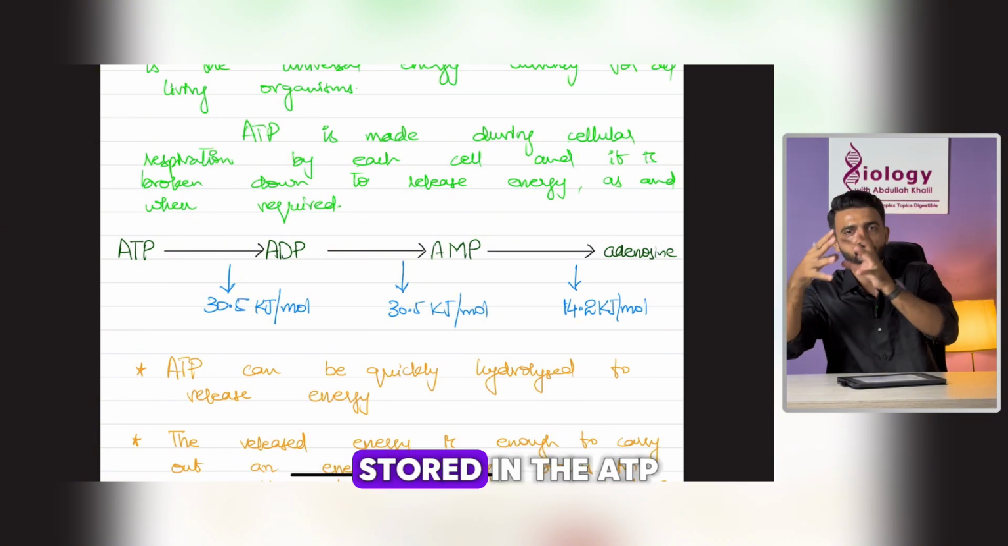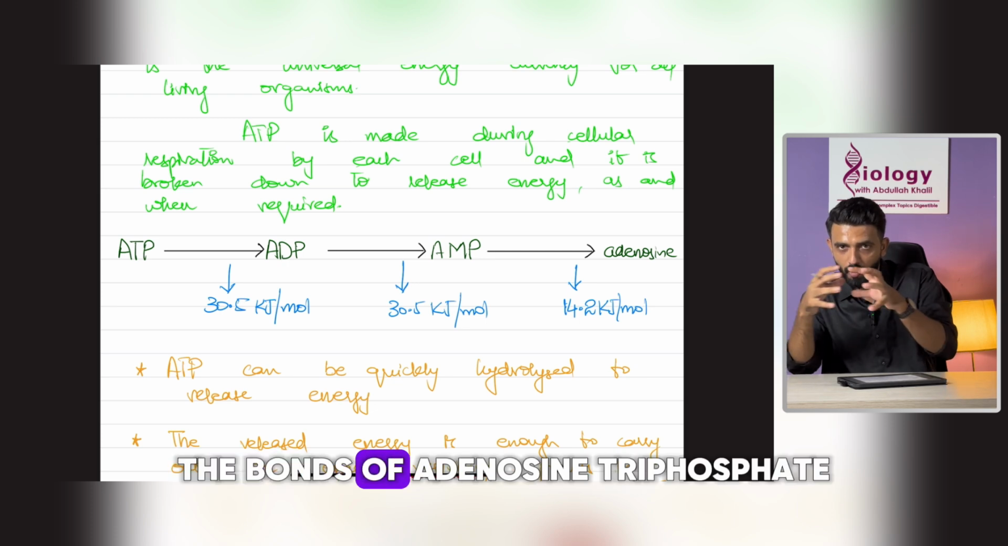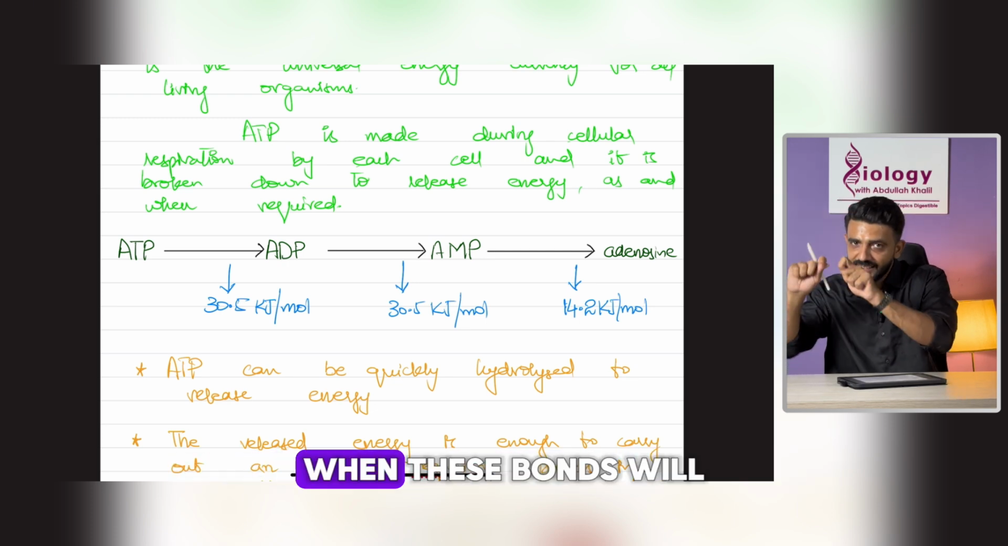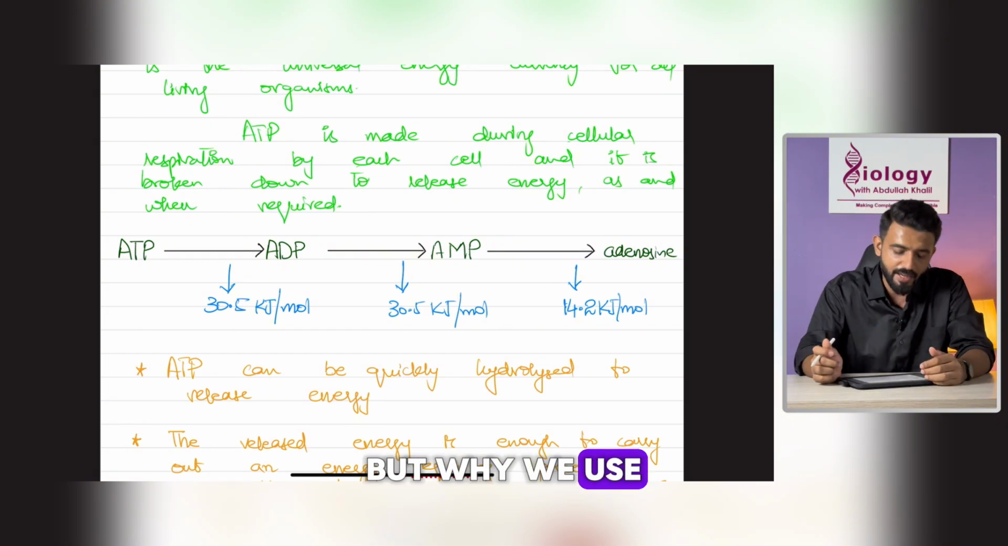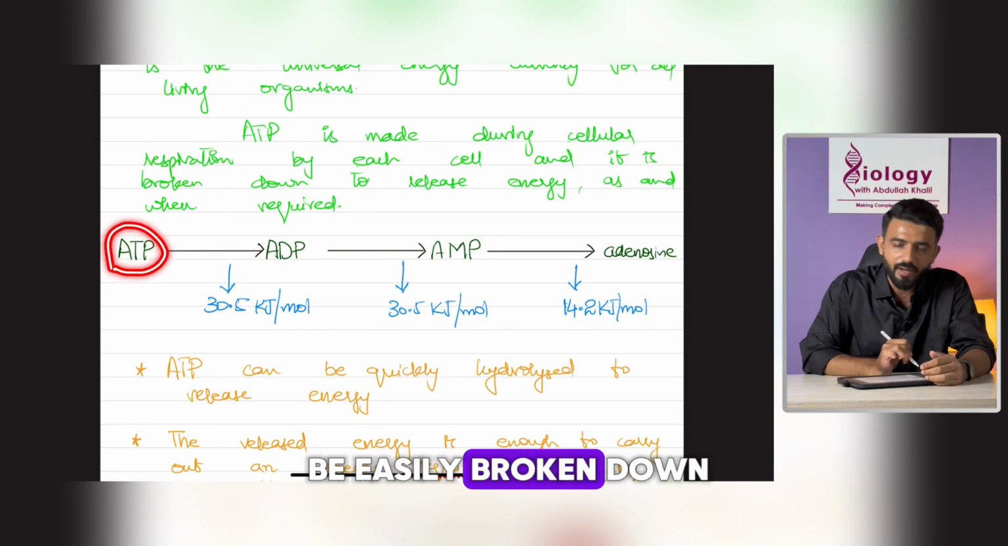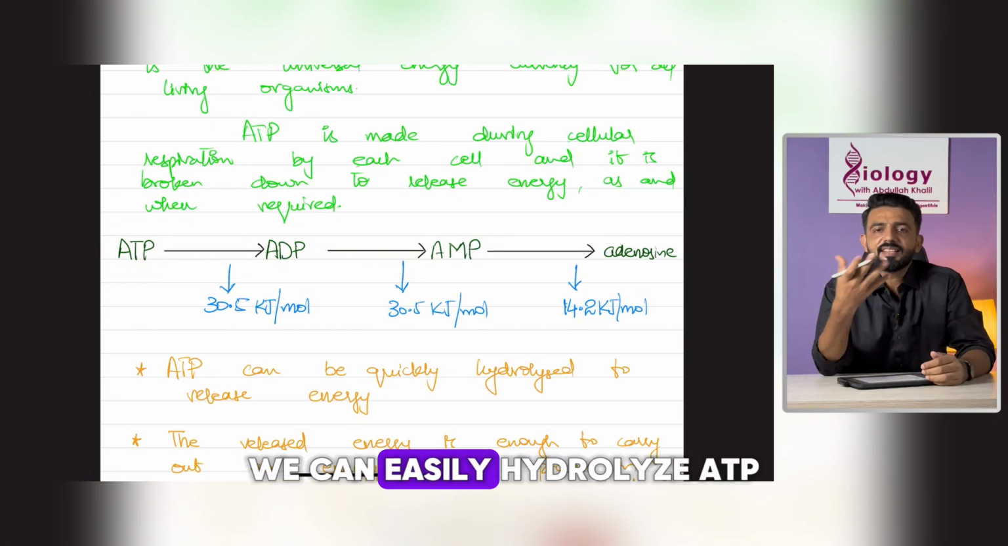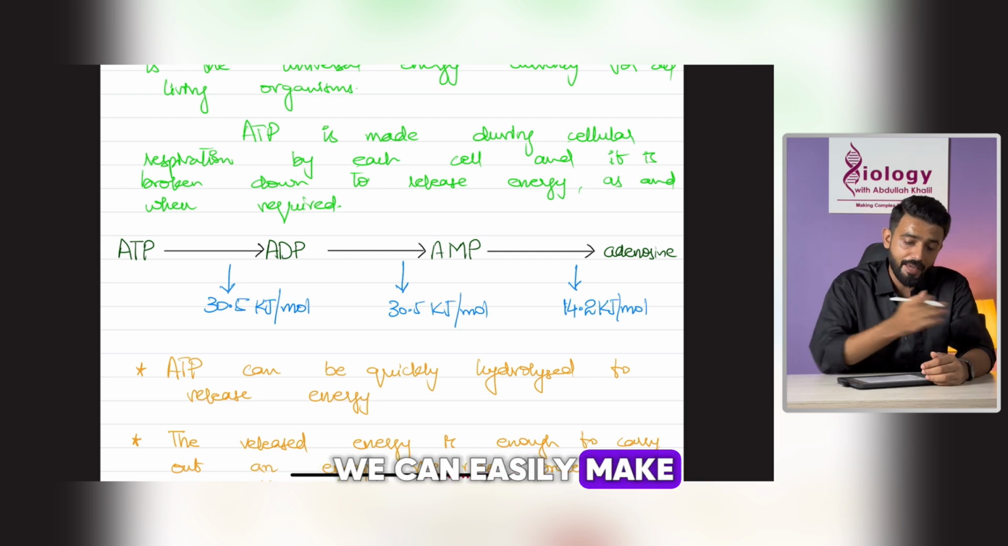This energy is then stored in the ATP, the bonds of adenosine triphosphate. When these bonds are broken, they will again release energy. But why do we use ATP? Because it can be easily broken down. We can easily hydrolyze ATP, and we can easily make ATP.